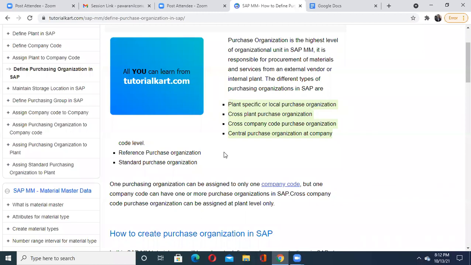You have to define very clearly. See that one purchasing organization can be assigned to only one company code, but one company code can have one or more purchase organizations in SAP. Cross company purchase organizations can be assigned at plant level only.